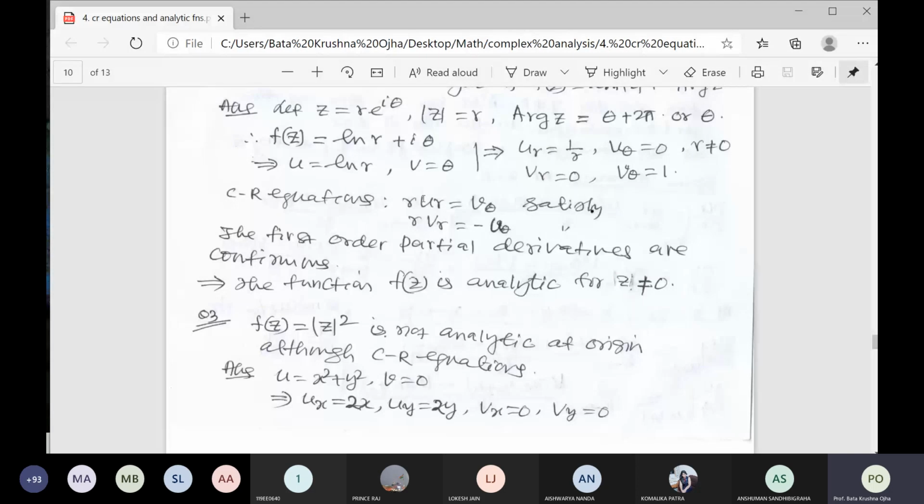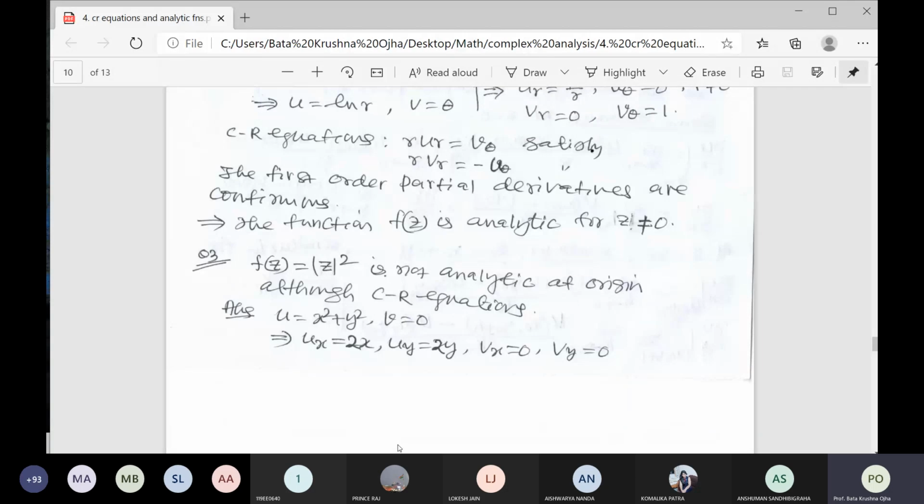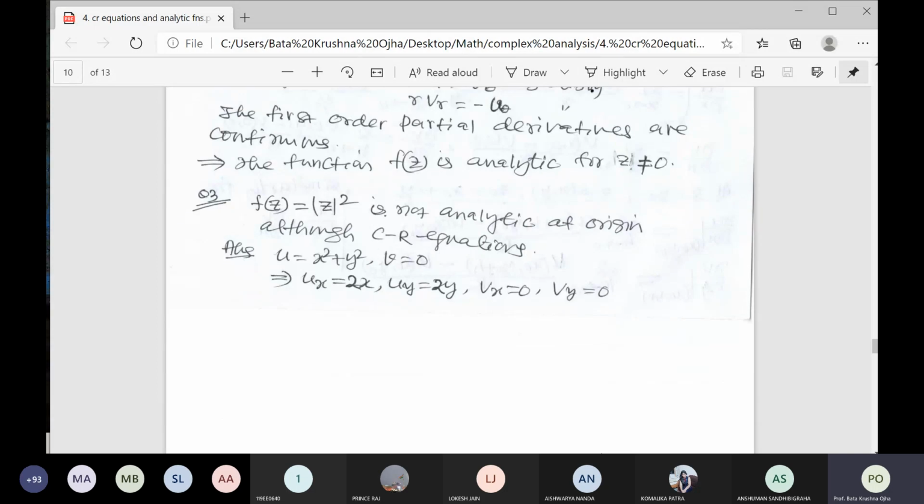You see, r u_r, what is that value? 1. What is v_theta? v_theta is equal to 1. So r v_r is already 0, and u_theta is 0, so it is true. Here all first order partial derivatives are continuous and the CR equation is satisfied. So we conclude the function f(z) is analytic at all points z not equal to 0, other than the origin.